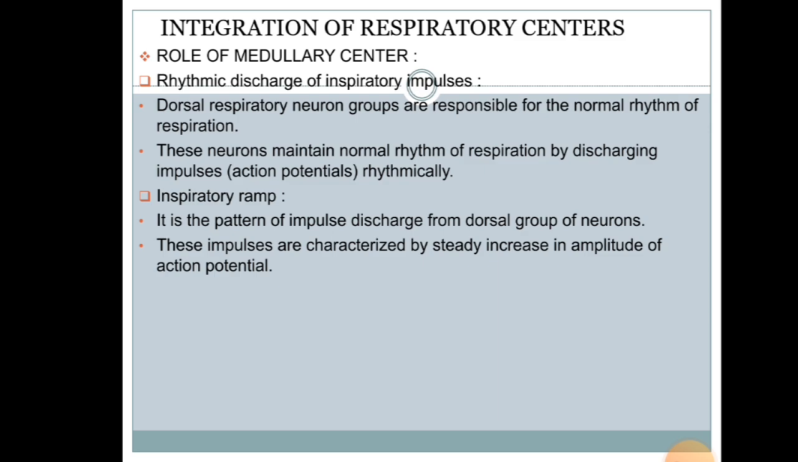The dorsal respiratory neuron group is responsible for the normal rhythm of respiration, and these neurons maintain the normal rhythm by discharging impulses rhythmically. The inspiratory ramp is the pattern of impulse discharge from the dorsal group of neurons, and it is characterized by a steady increase in the amplitude of action potentials.